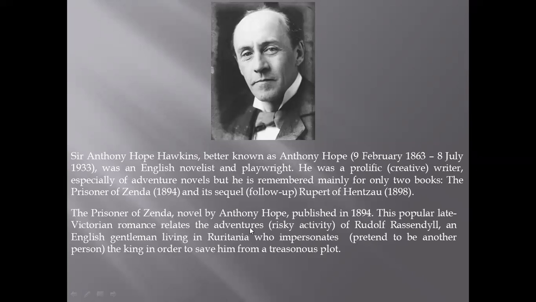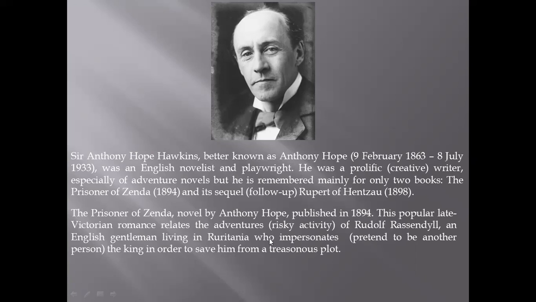Okay, let me elaborate these three or four lines. This is an adventure, a risky sort of activity, done by an Englishman from a noble family, a higher or rich family, and his name was Rudolf Rassendyll. He was from England, but occasionally he visited Ruritania, a fictitious or imaginary state created by the writer somewhere in Europe.